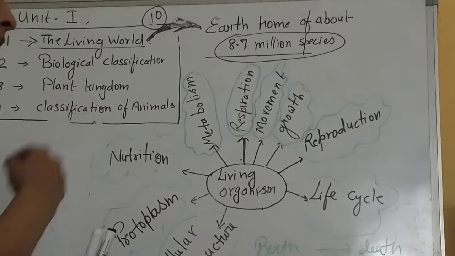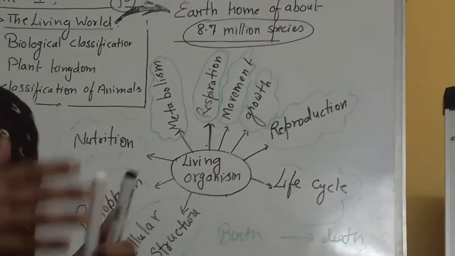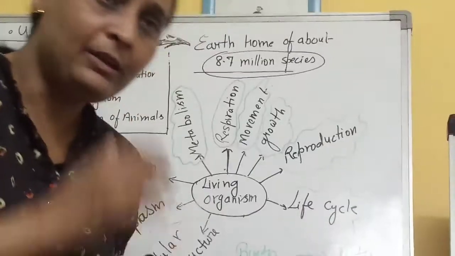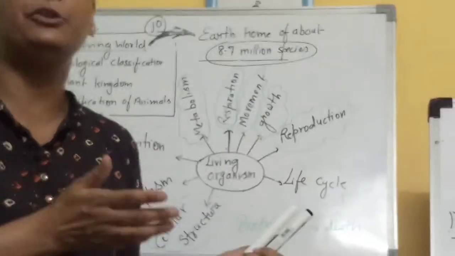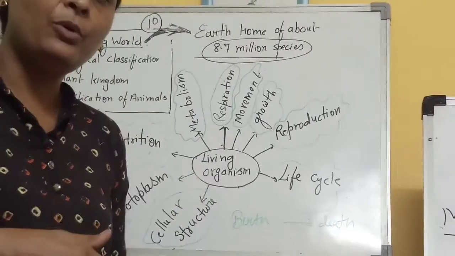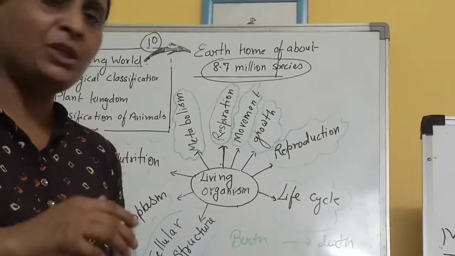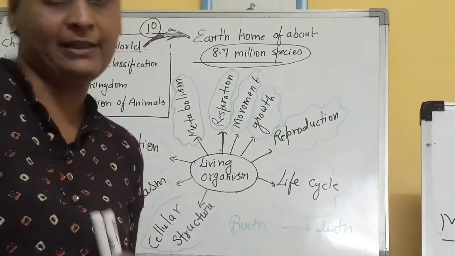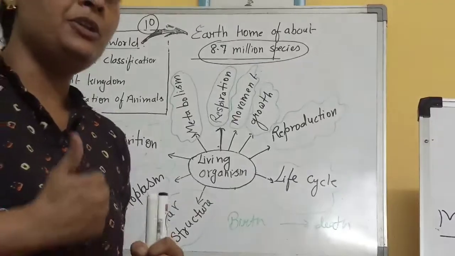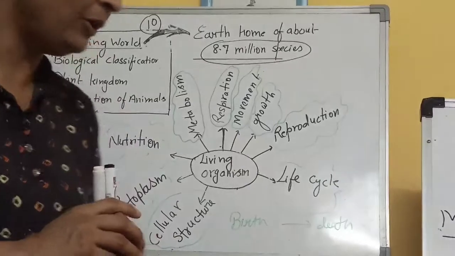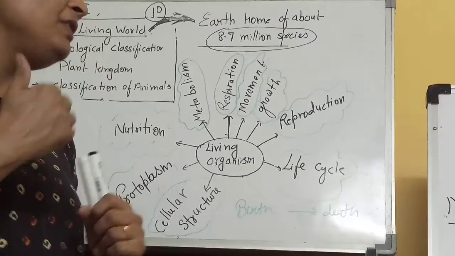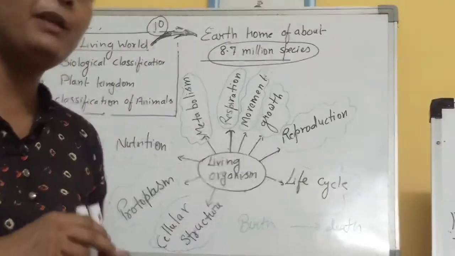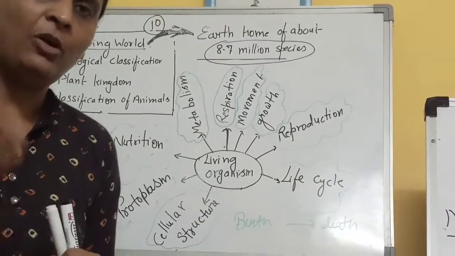I am explaining one by one all these characteristics which are in your textbook. If you have your textbook, you can go through that. If you don't have it, go with your ebook which we are going to upload. Go to our website of Vashisht, and you will see the ebook and the specific chapter, so you will start your study in a very planned way. Students, I think now you are comfortable in the biology subject. When we meet face to face, you can share with me whatever problems you are facing.